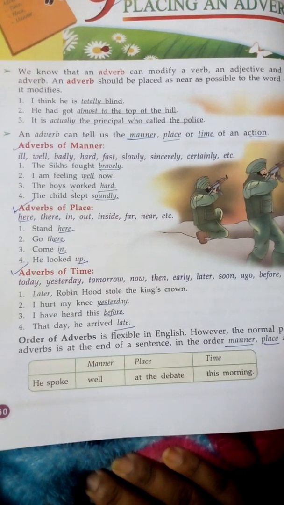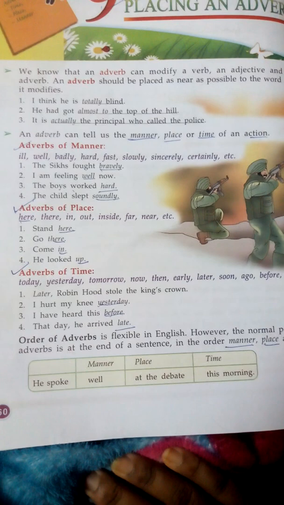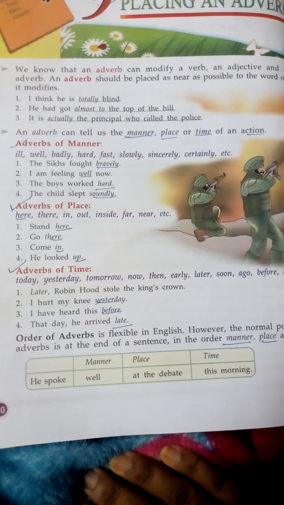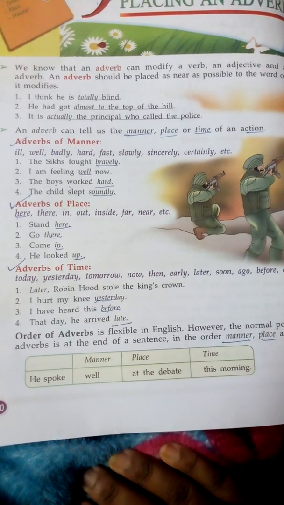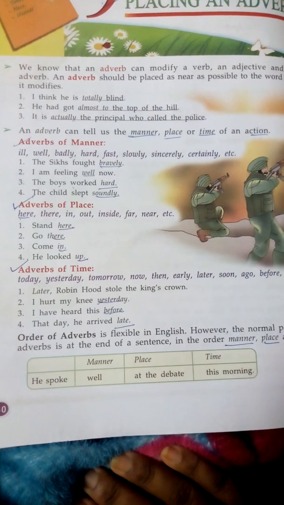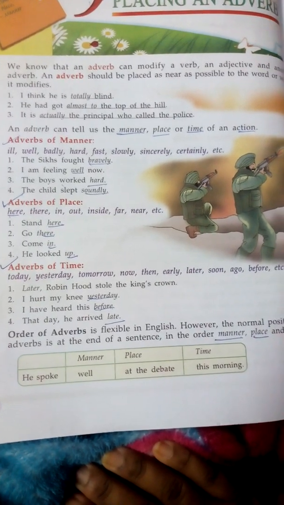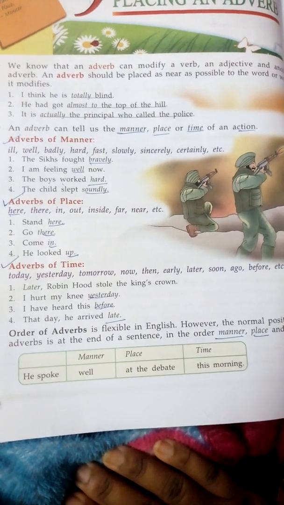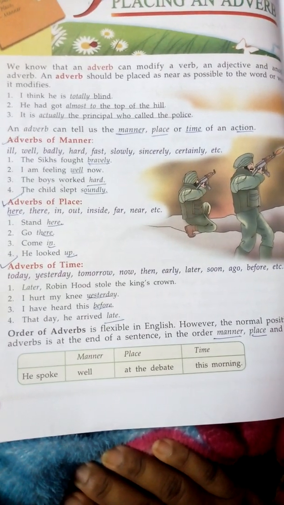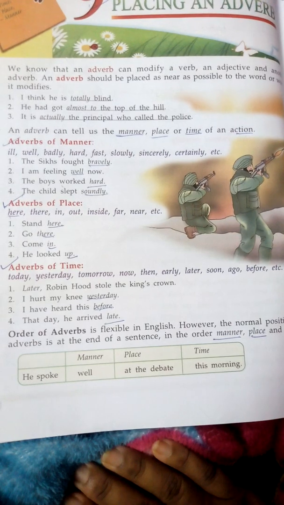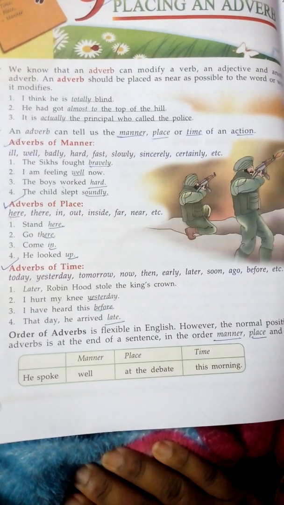First there is adverb of manner: ill, well, badly, hard, fast, slowly, sincerely, certainly. These are adverbs of manner. The Sikhs fought bravely. How the Sikhs fought? Who are the Sikhs? Sikhs are Punjabis, okay? They are called Sikhs. The Sikhs fought bravely.